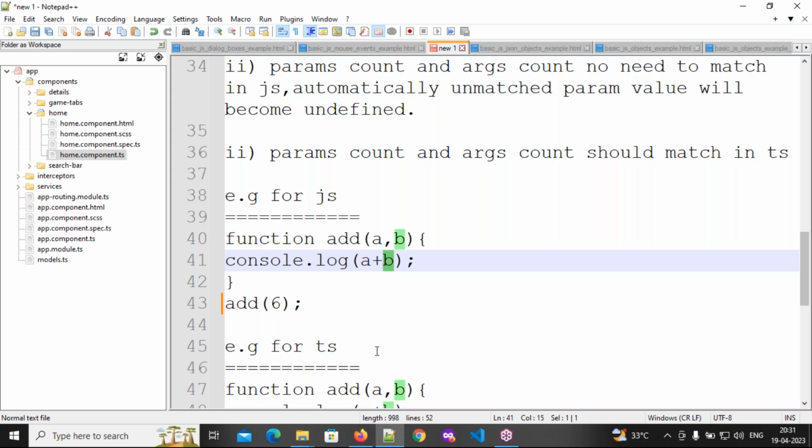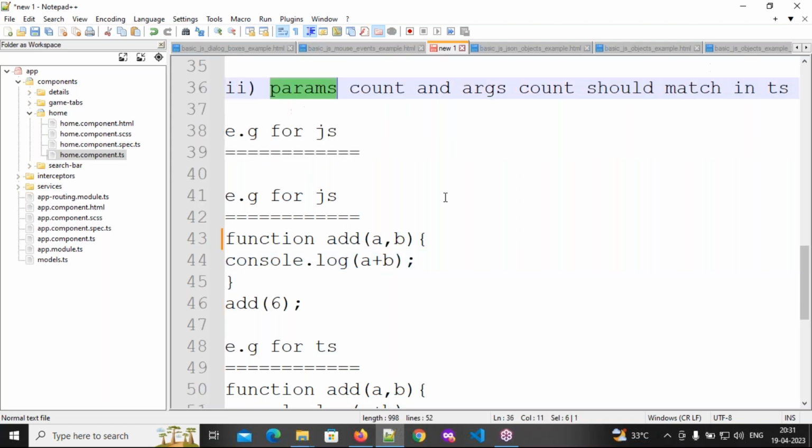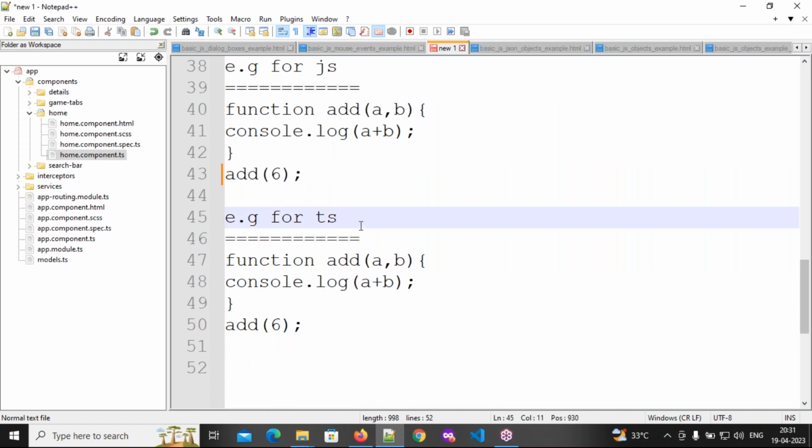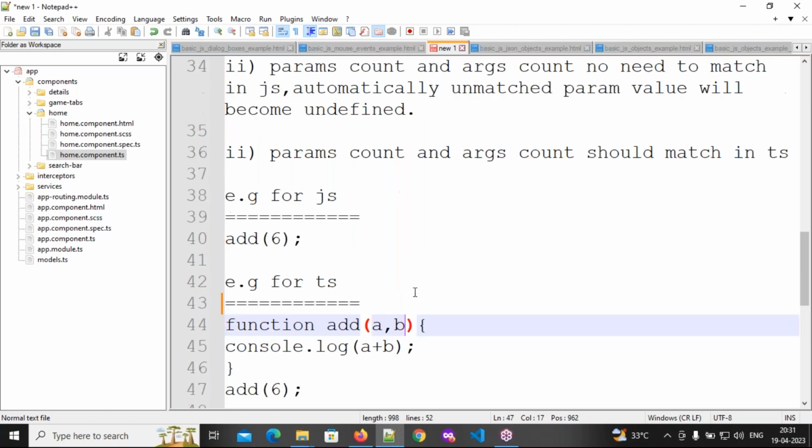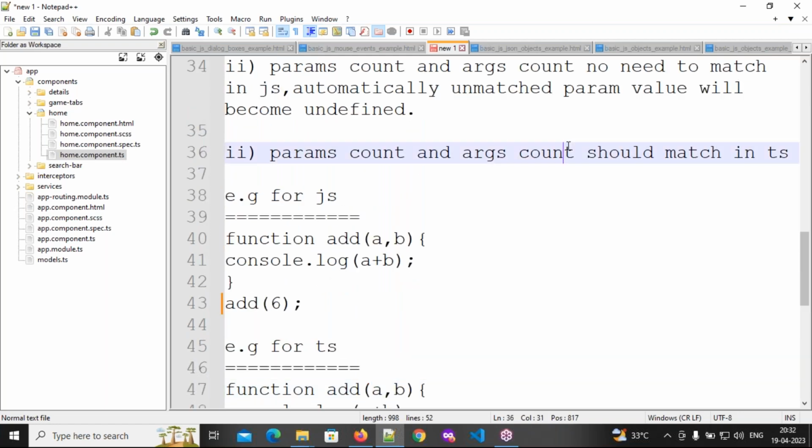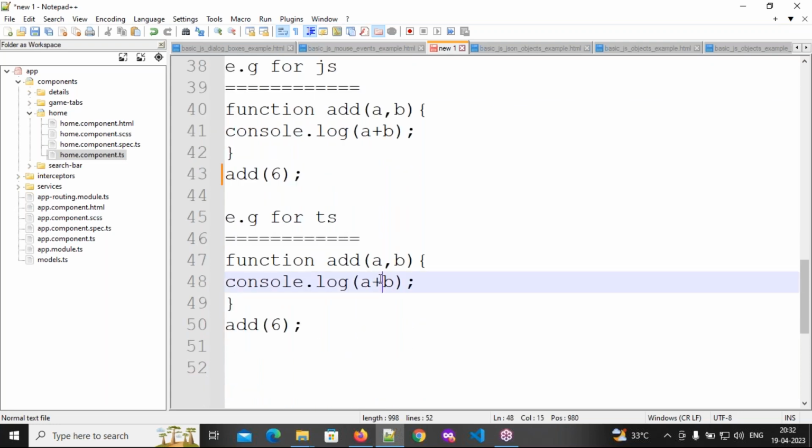Same thing I am doing with TypeScript. What is the rule in TypeScript? Parameters count and arguments count should match in TypeScript. So depending on this, what is the output we will get? Error. Why? Here arguments is 1, but parameters is 2. So arguments count and parameters count should match. Since it is not obeying this rule, we will get an error. Clear, everyone?